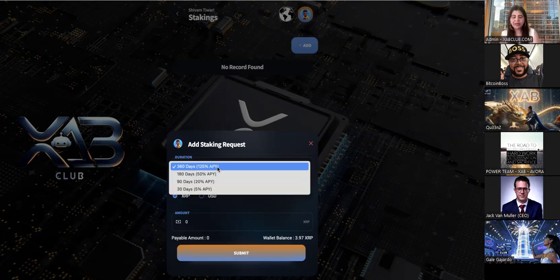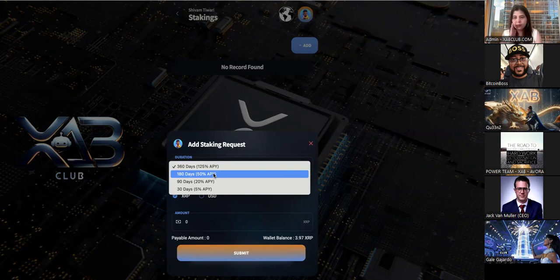Now let's check a scenario where you stake for 360 days, but for any reason after 180 days itself, you realize that you want to take that money out, because maybe crypto has gone up so much that you want to liquidate it there and then, or you might have some expense coming up. It could be any reason. All you need to do is send our team a support ticket asking for the staking to be stopped, and they do that. Once that happens, because you've staked for 180 days, not 360, your profit will be calculated accordingly.